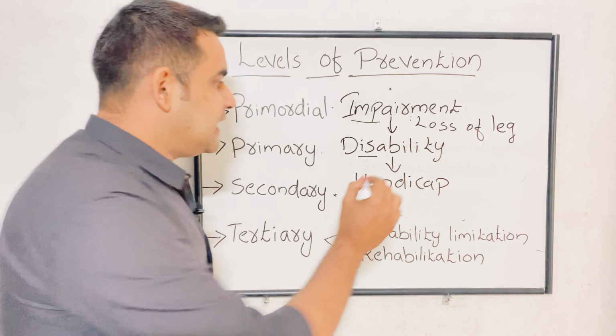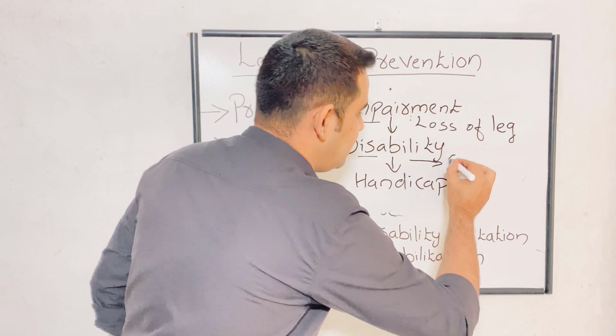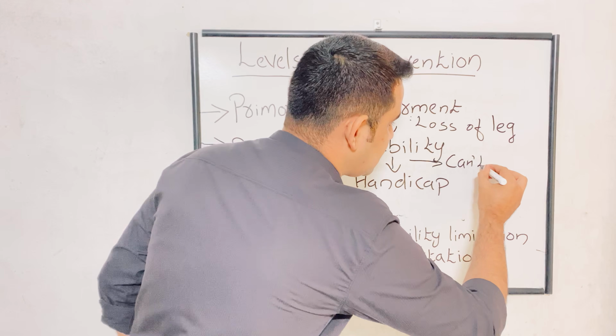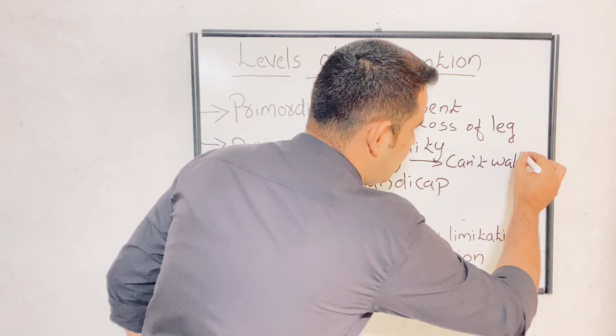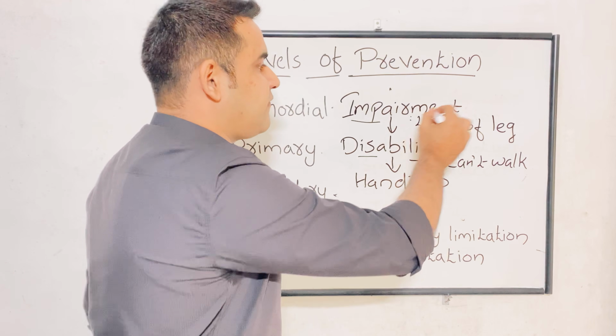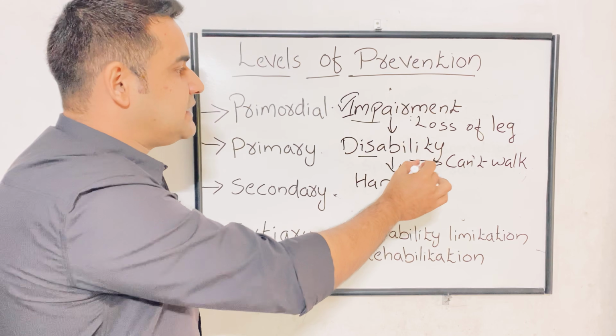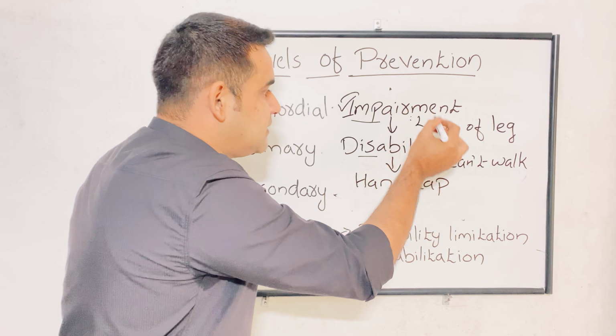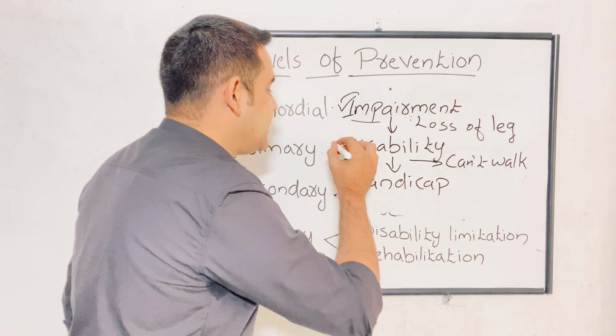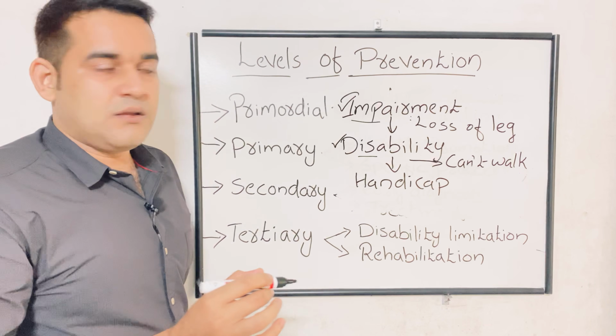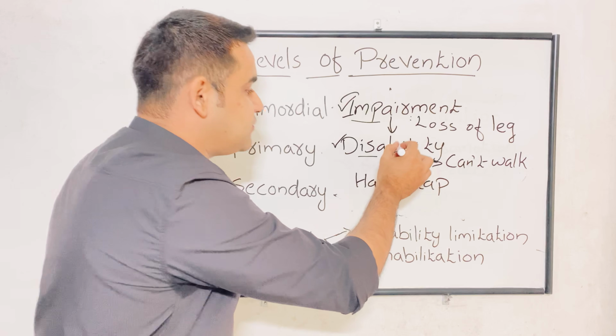That means in the disability this person can't walk. Due to the stroke, loss of function of the leg is an impairment. So what is disability? Due to this impairment, he can't walk. It is a disability.